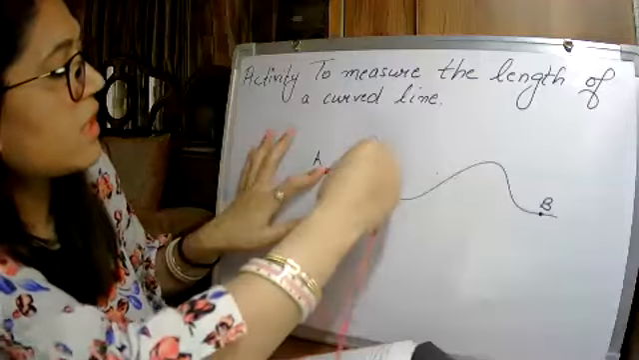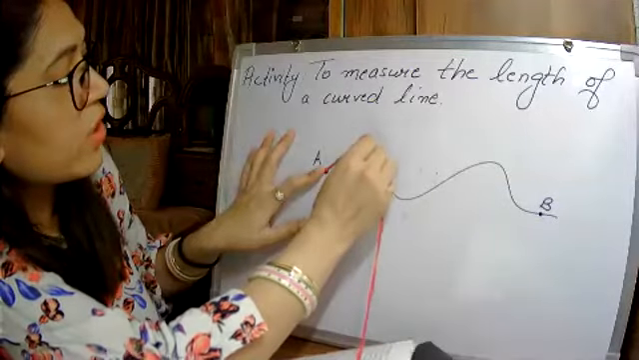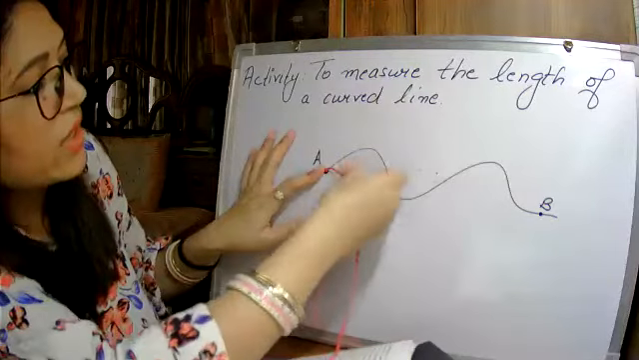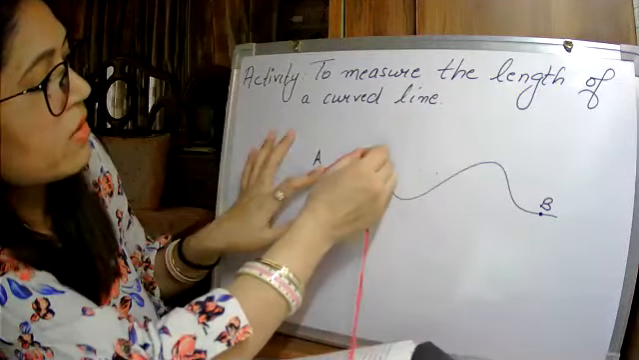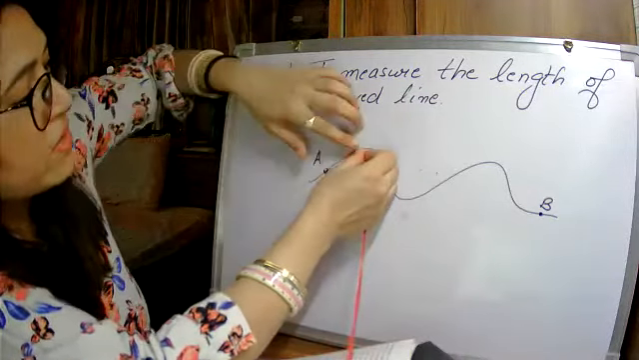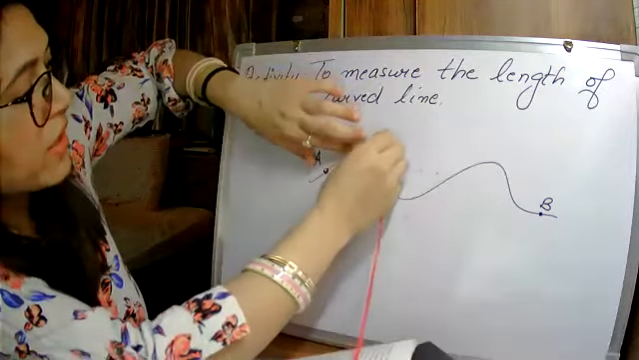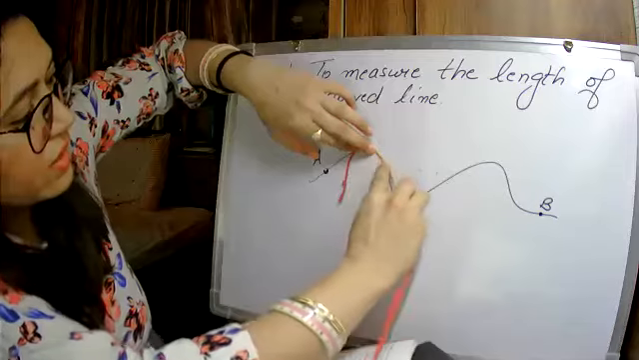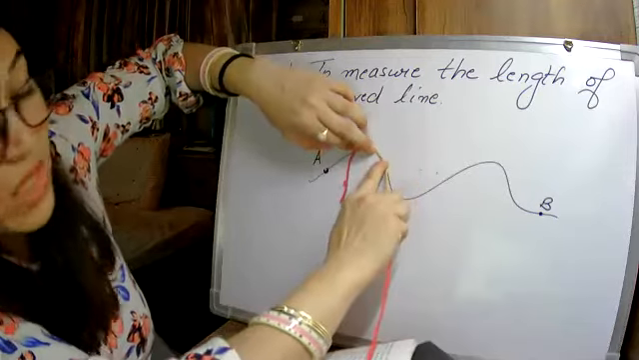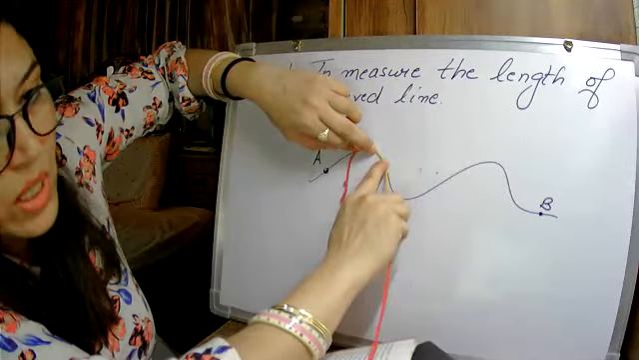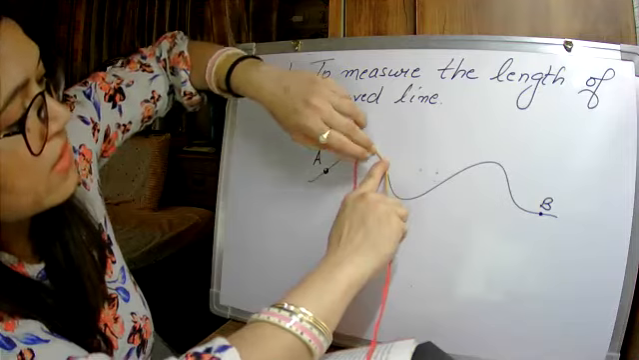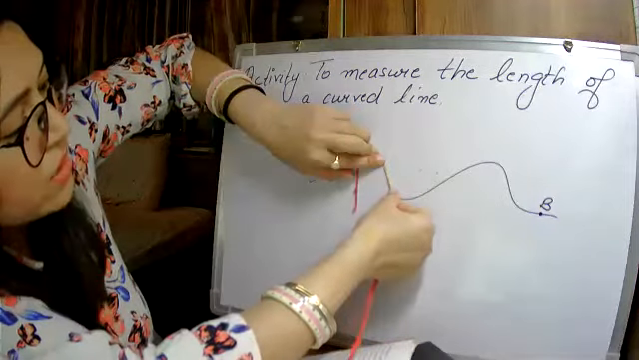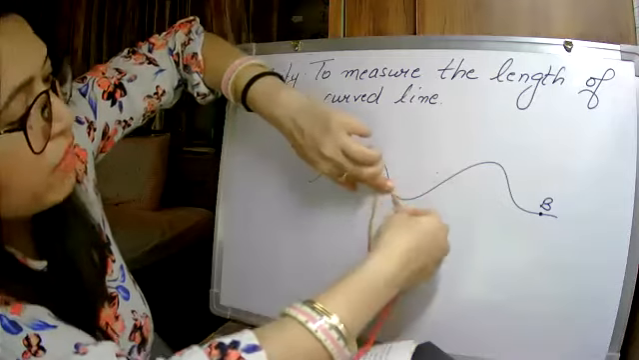Now I will just keep on placing this thread on the curved line. Okay. So where the curve will come, there I cannot do like this. So I will stop here. Okay, up to here. Again I will keep one finger here. Again I will keep on increasing the length on the curved line. Okay, up to here. But you have to keep the thread very tightly. Okay, you have to keep it taut. Taut means tight. So again like this. So keep on covering the length of the curved line with the help of a thread.